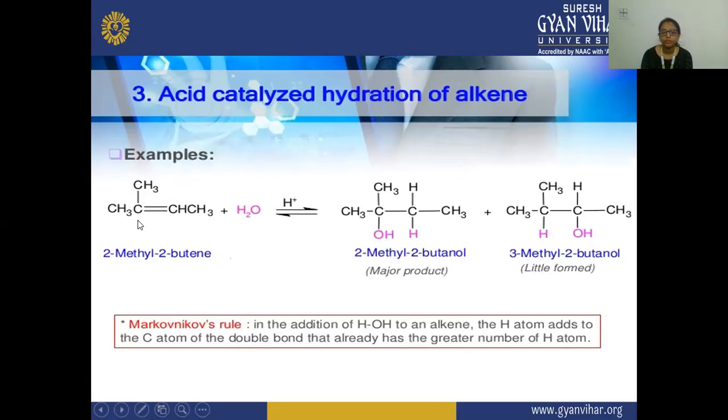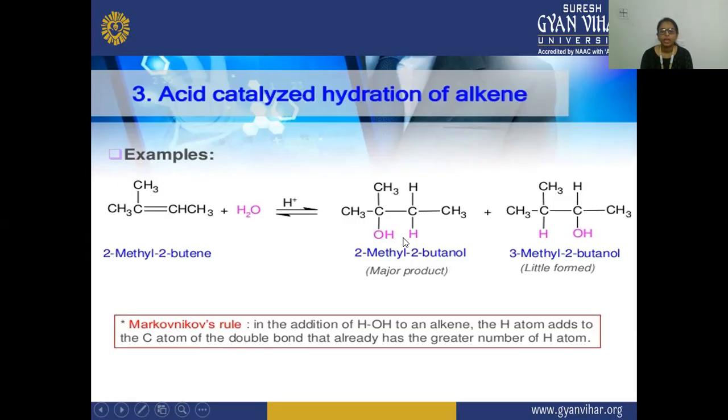Next, this is the example given here: 2-methyl-2-butene, in which hydration is possible, and there you can see two products are formed. This follows Markovnikov's rule, and we have studied this in the chemical reactions of alkenes. There you can study this method properly in an elaborated form. So here we are just discussing this method.